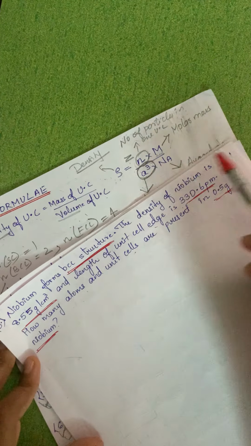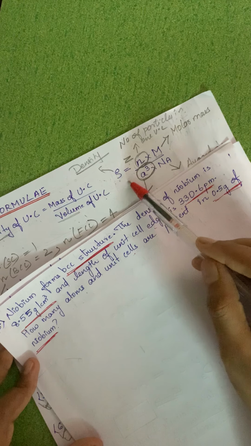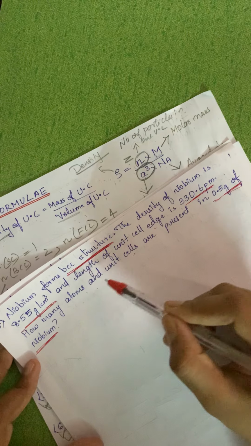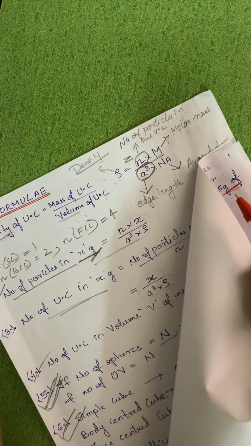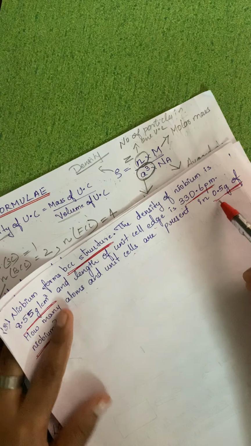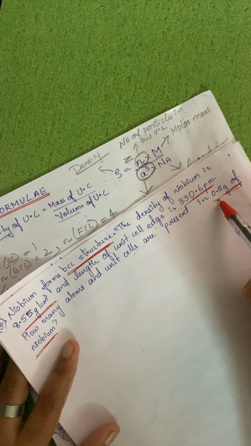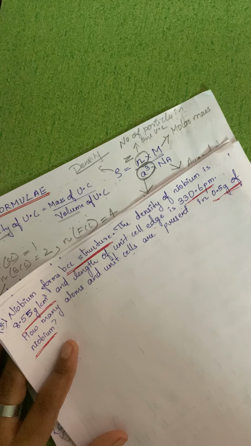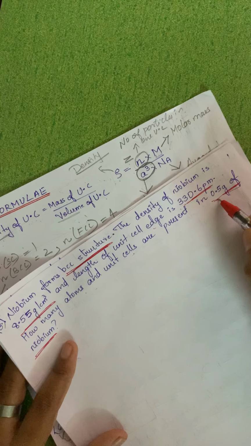That means we have to write down this formula over here. Now the number of atoms and the number of unit cells means what? We are referring to the number of particles in x gram. If gram per mole is given, that is referred to as molar mass. Here they have only given the mass of niobium.